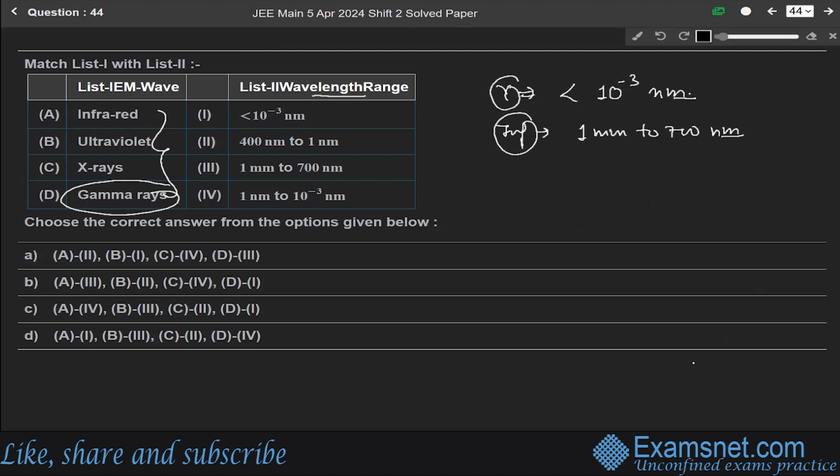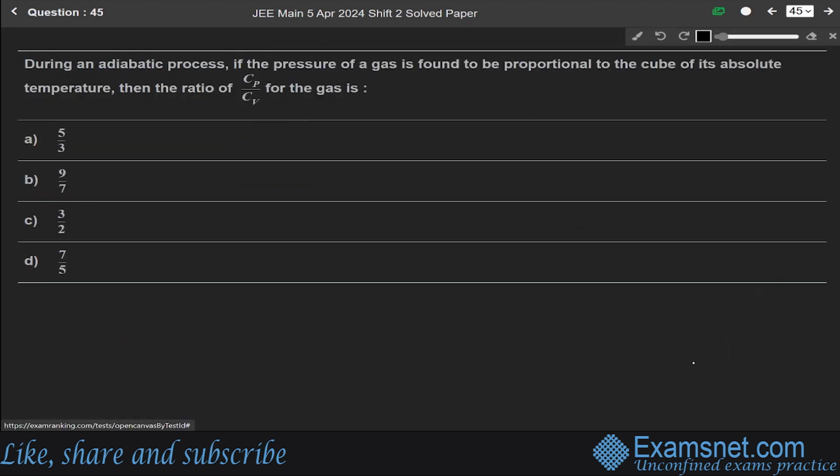So from this, gamma rays match with the first, and infrared rays match with the third one, 1 mm to 700 nanometer. Remaining are ultraviolet rays and x-rays. The ultraviolet rays match with the second option, 400 nanometer to 1 nanometer, and x-rays match with 1 nanometer to 10 to the power 3 nanometer. So the second option, B, is the correct answer: A matches with third, B with second, C with fourth, and D with first. Now next question, 45.